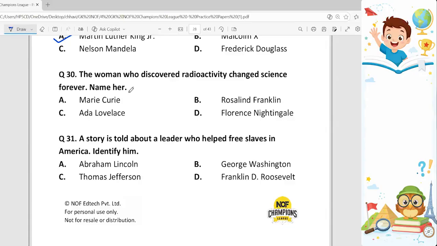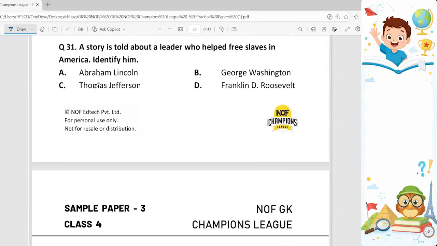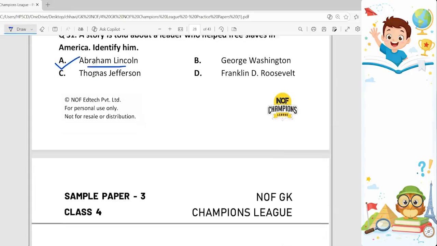30th. The woman who discovered radioactivity changed science forever. Name her. So, the woman who did this was Marie Curie. She was the woman who was also known as physicist and chemist who conducted groundbreaking research on radioactivity, a term she coined. 31st. A story is told about a leader who helped free slaves in America. Identify him. He is Abraham Lincoln. Option A. He was the 16th president of United States.